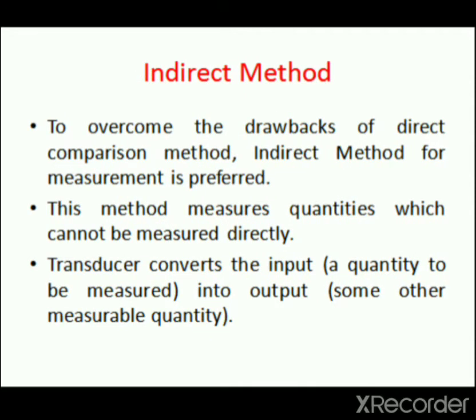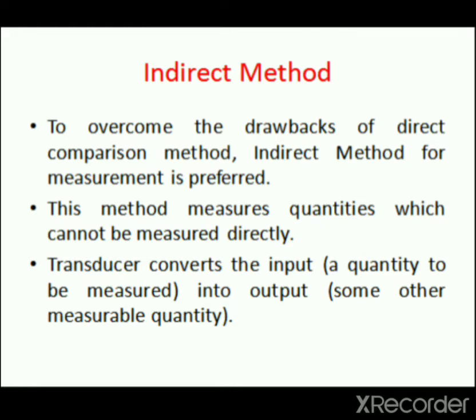Next is indirect method. To overcome the drawbacks of direct comparison method, indirect method for measurement is preferred. This method measures quantities which cannot be measured directly. This method consists of a system that senses, converts, and finally presents an analog output in the form of chart or displacement. A transducing device called as transducer is used for this purpose, which is coupled to a number of connecting apparatus forming a part of the measuring system.